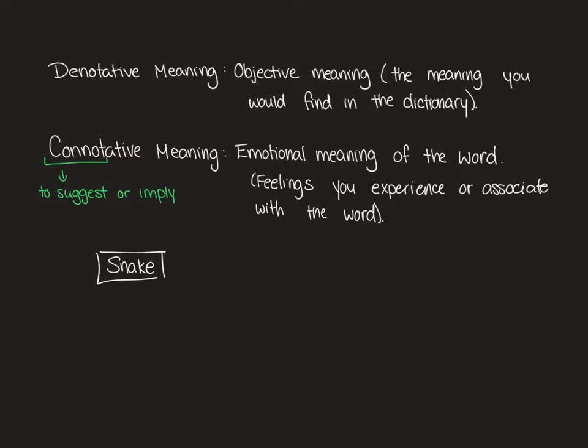However, there's more than one connotative meaning to something. So I know that in our class, not everyone is going to have that reaction to snakes. Some people love snakes, so they're going to have a very different emotional meaning of that word, but it's also important to know how other people will probably interpret that word.